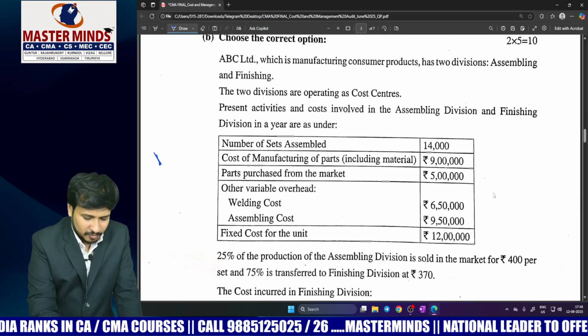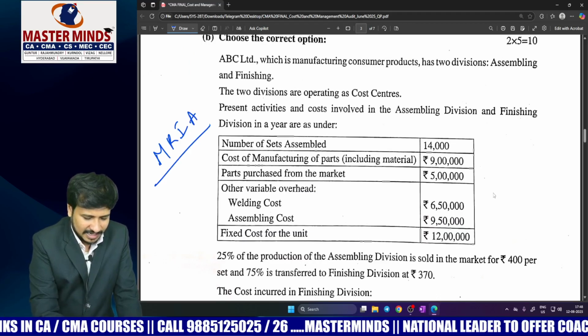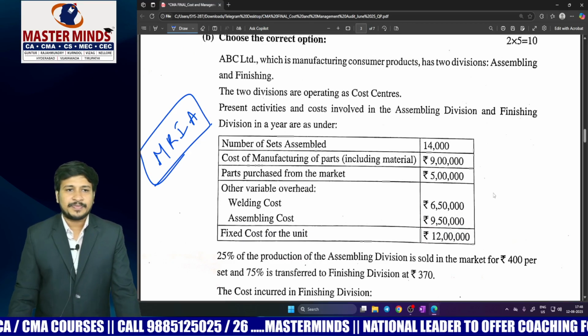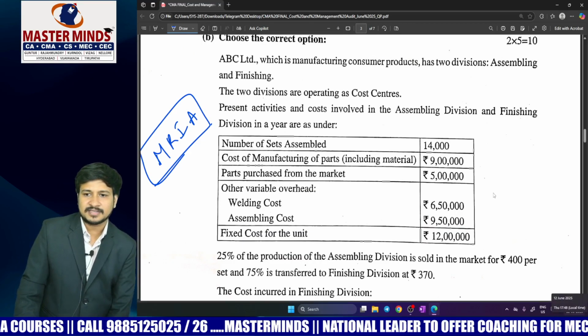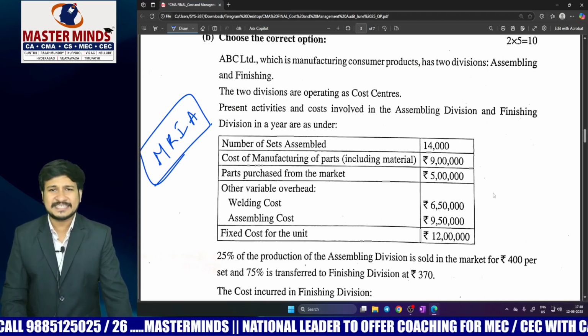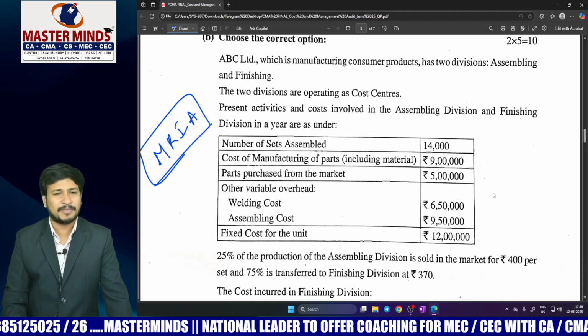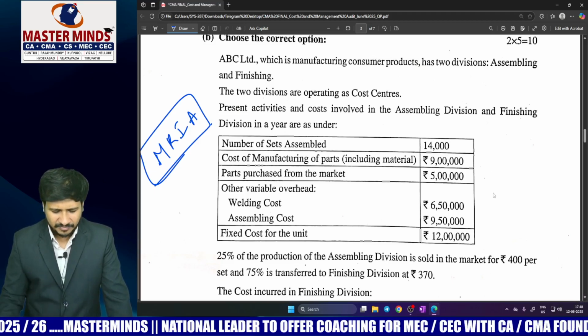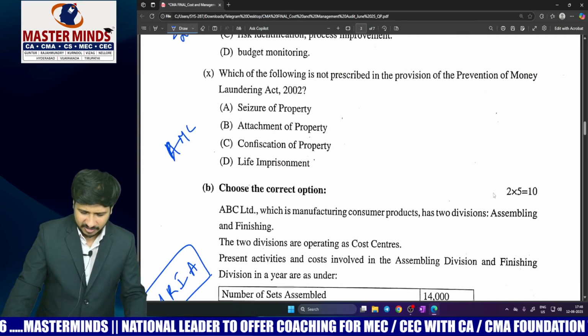This is relating to management reporting issues and analysis. Management reporting issues and analysis you're having in the chapter management decision making areas, the problem-related part will be there, the same one, and of course very easy, nothing great at all.